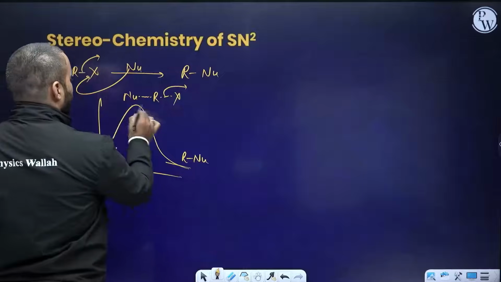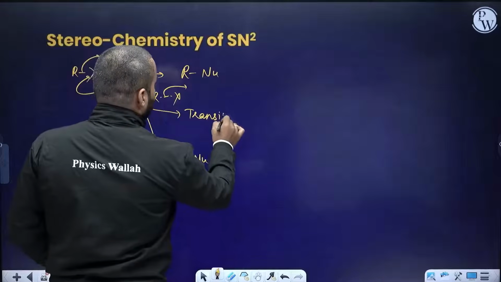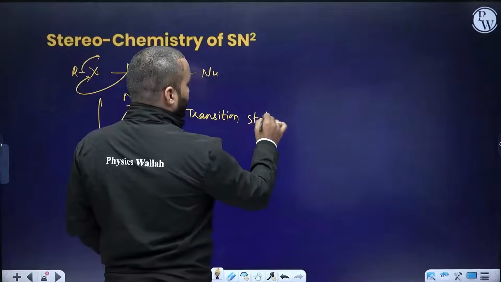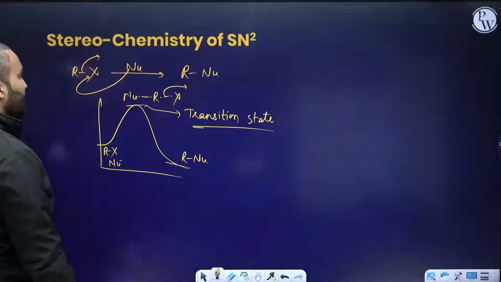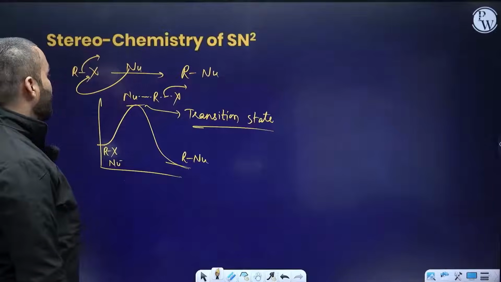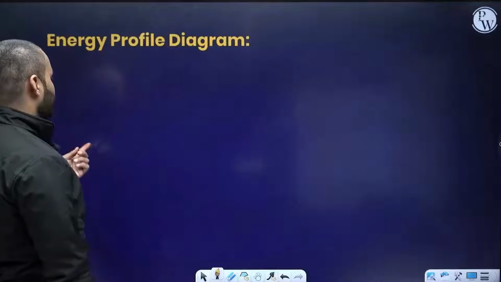What is this stage called? This stage is the transition state. Is there any intermediate formed during SN2 reaction? No. A transition state is formed. Now which factors are going to decide whether there will be inversion, or whether it will be an SN1 or SN2 reaction? This is the energy profile we have just discussed.